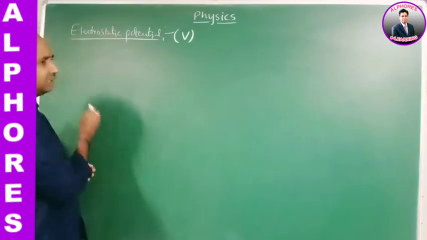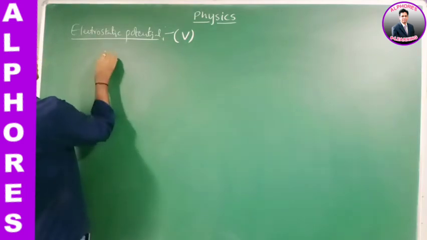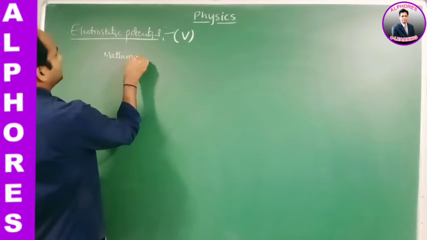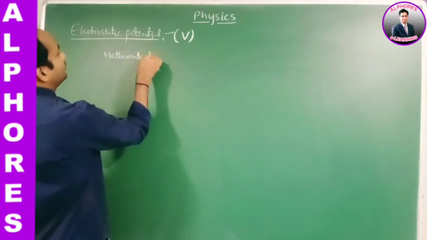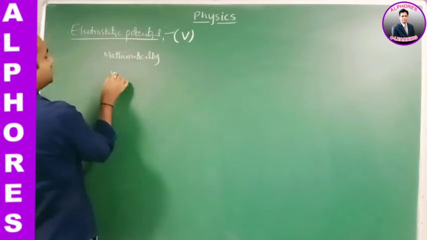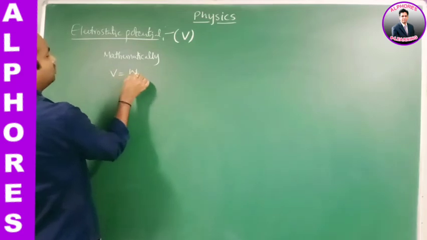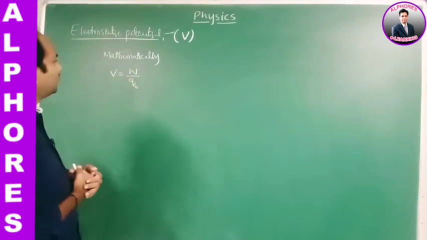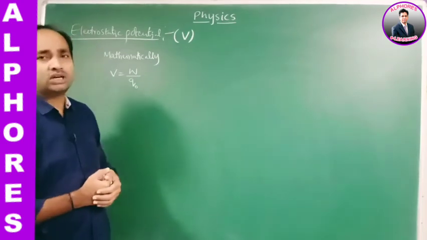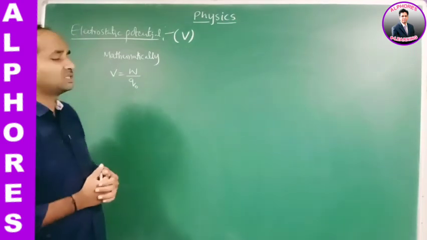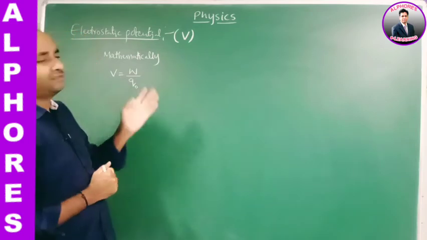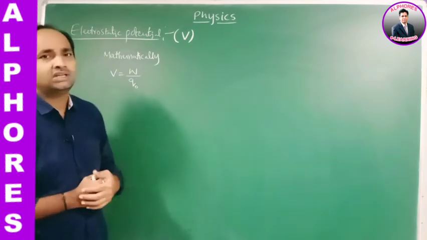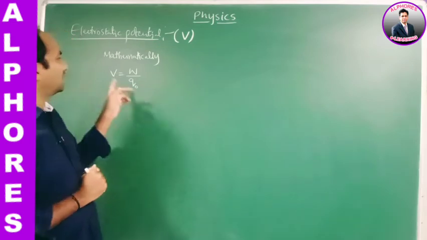So mathematically, the formula can be written as V equals W by Q naught. Means the amount of work done by moving a positive test charge from infinite distance to any point in the field is called the electrostatic potential at that point.